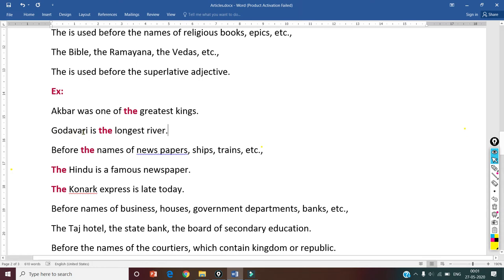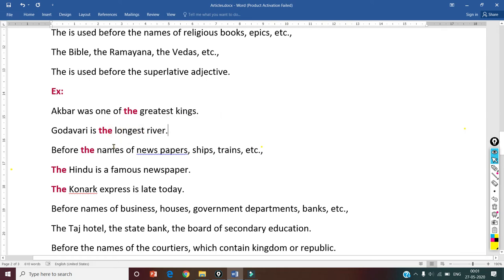Godavari is the longest river. Okay, Himalayas are the highest mountains. In that case, before we say superlative degrees, we use the article the.